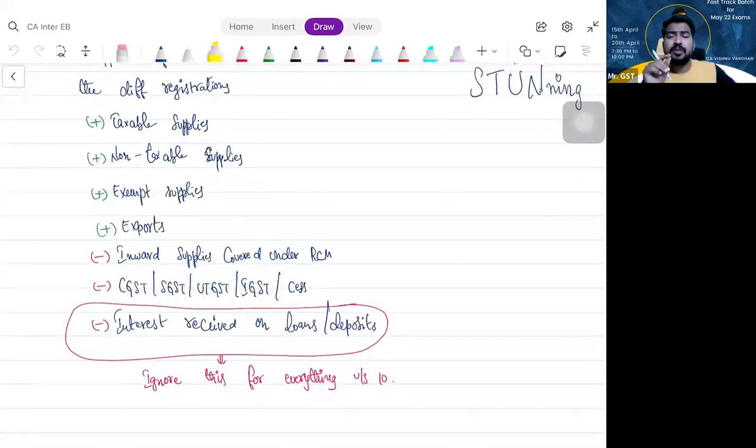But please understand, I'm a person doing business. I have a fixed deposit in the bank. And I am getting interest from the bank, interest on fixed deposits.